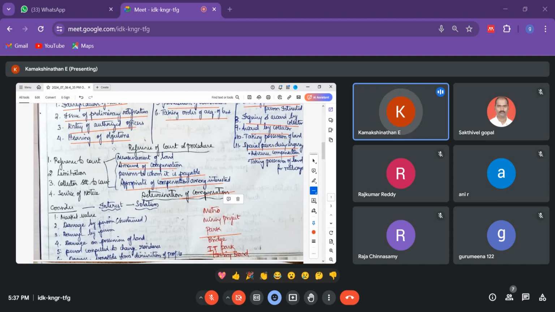So who can apply? The interested persons, the persons who have not accepted the compensation, or the persons who have received payment under protest. These are the different reasons for which the court can help the affected person. So here is the collector's statement to court.